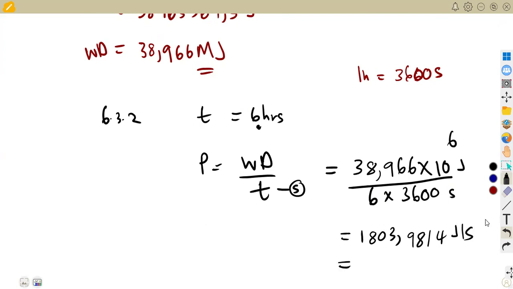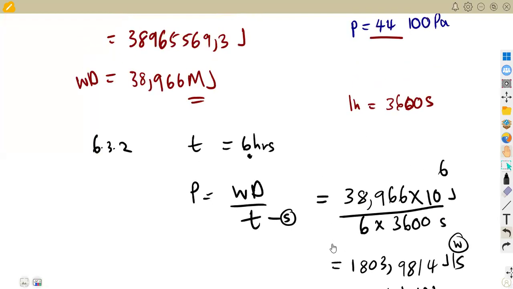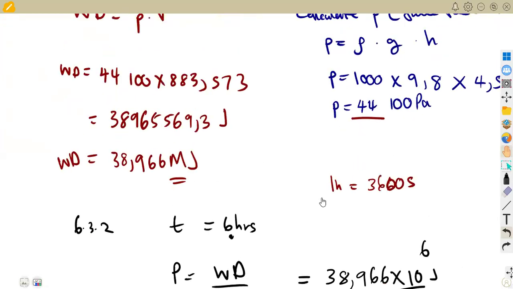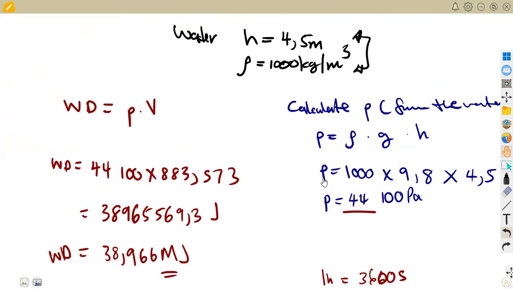Like I said, it means the watts, right? If we divide by 1,000, that's 18,039.4 in kilowatts. That will be kilojoules per second, which simply represents the kilowatts. Just like that. So you need the information, the formulas that are needed to answer a particular question. You need to properly present your work.